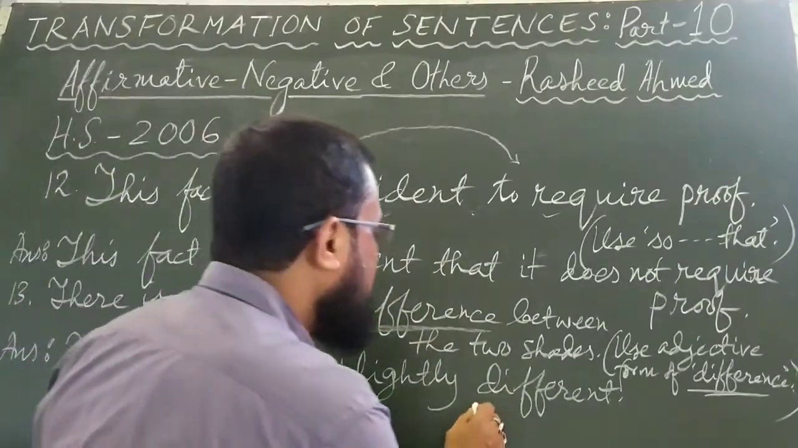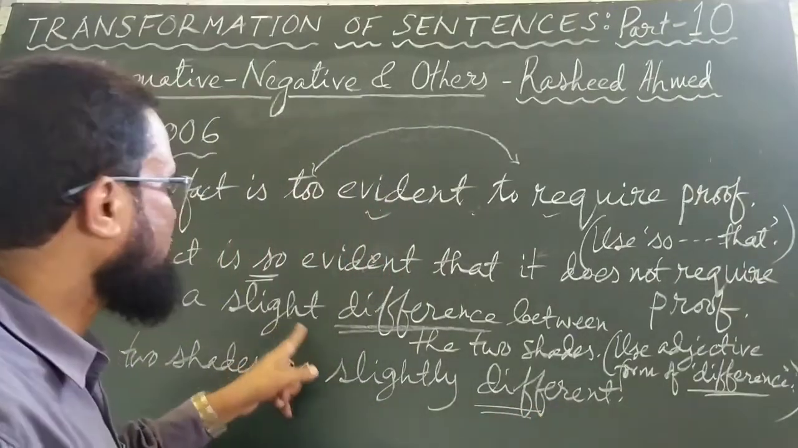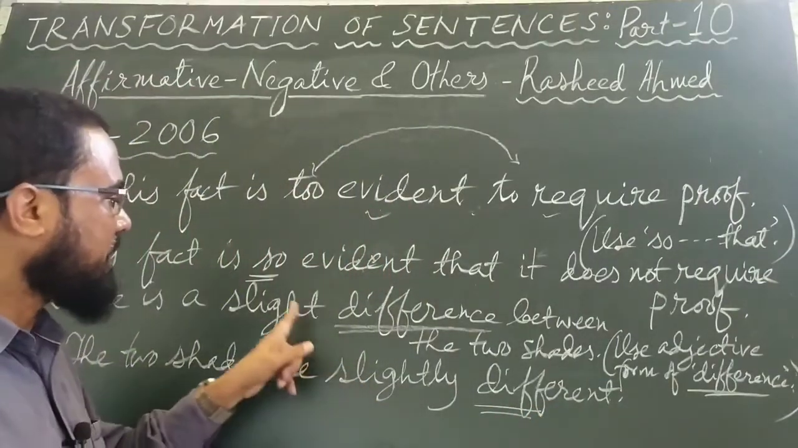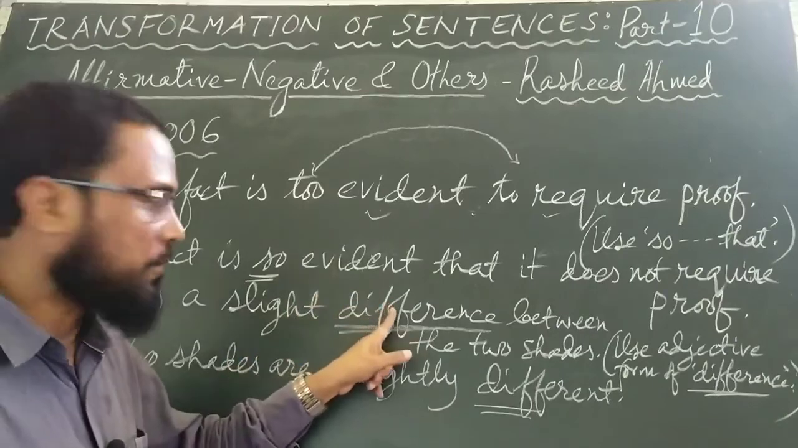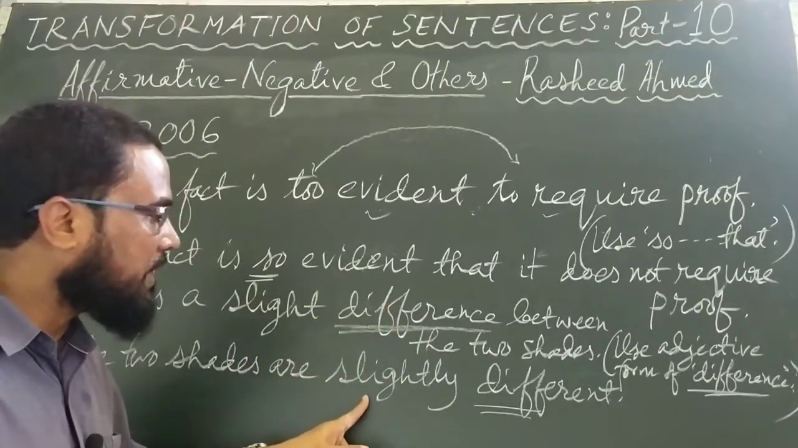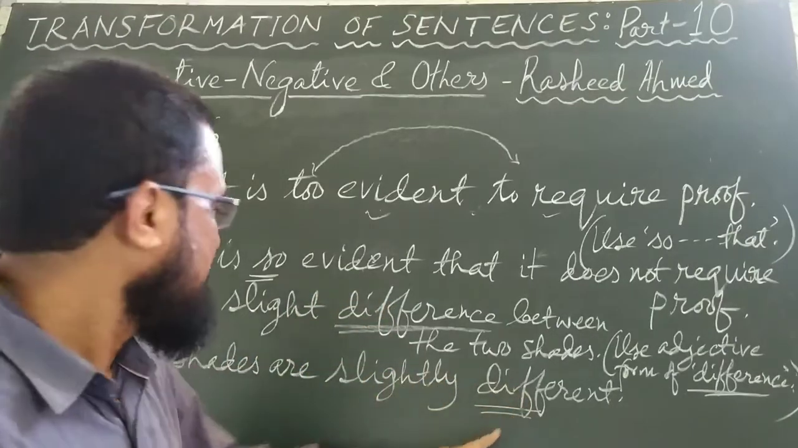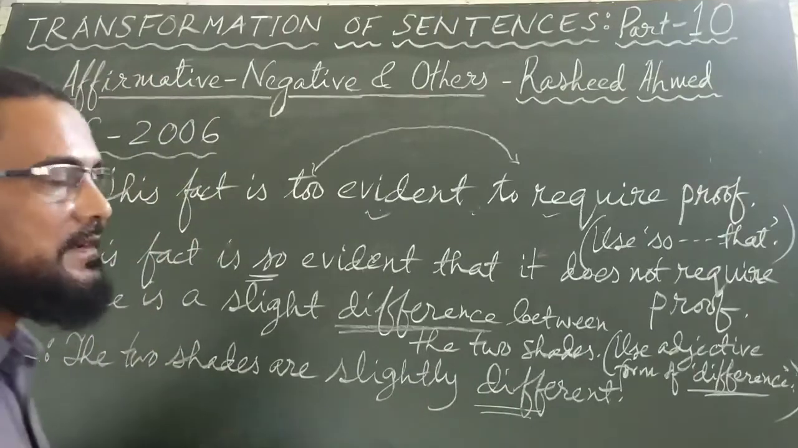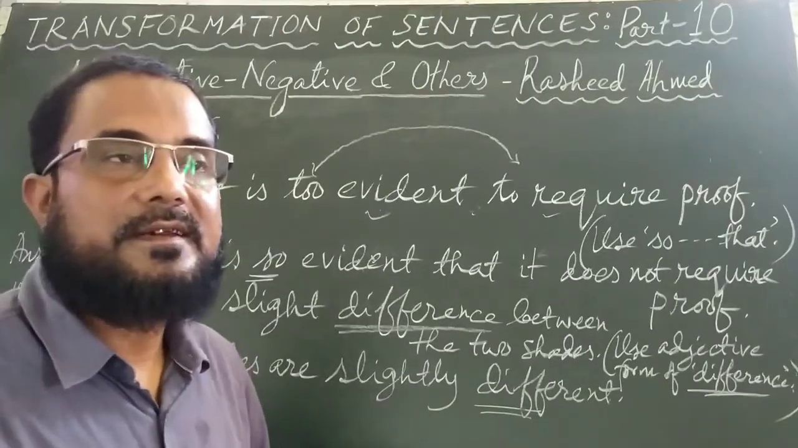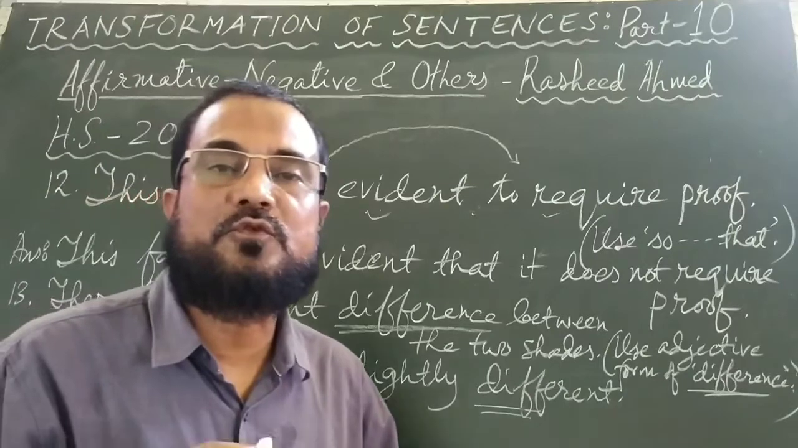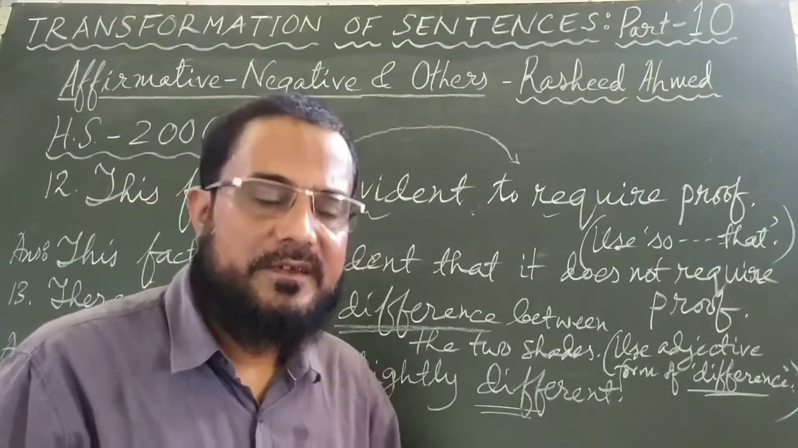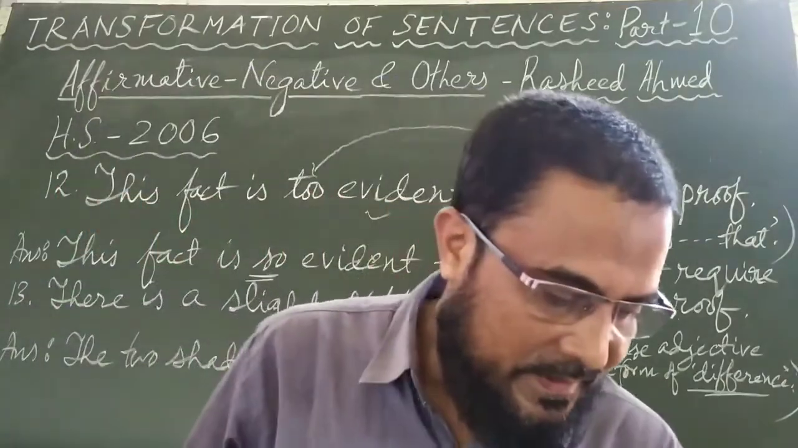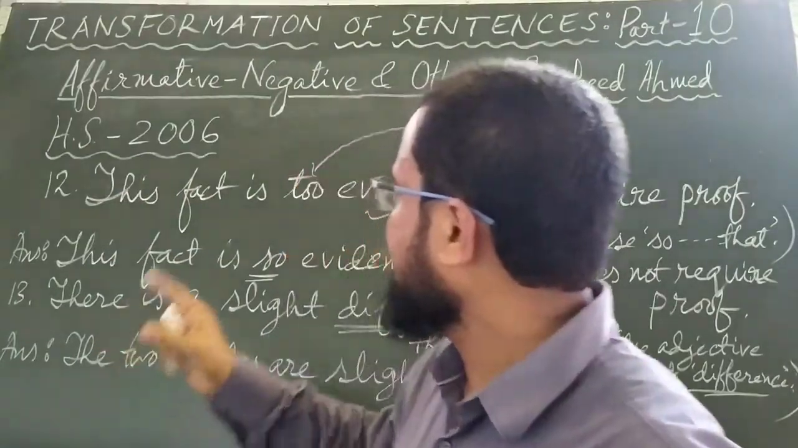Now before different, slight also became slightly. Slight is the adjective, difference is the noun. And here slightly is the adverb, different is the adjective. So the two shades are slightly different. There is a slight difference between the two shades. The two shades are slightly different. The next question will be from the same year, 2006.